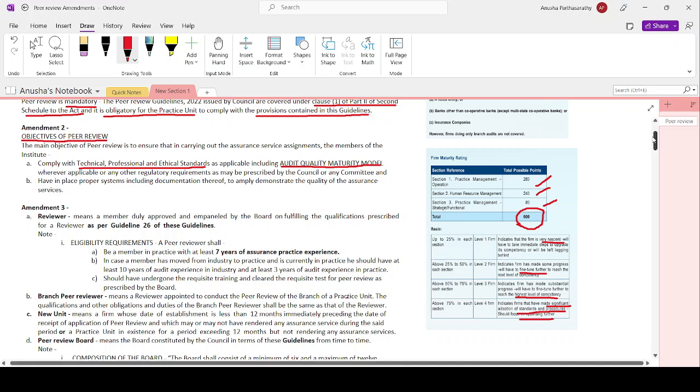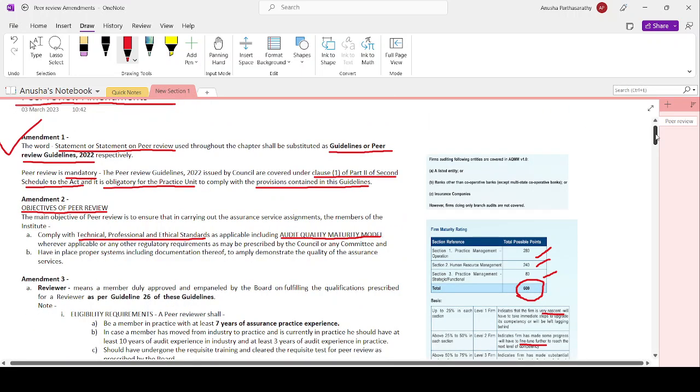Now, this is different from the applicability of peer review. Now let's move on. Generally, version 1 has been released. Based on the guidelines issued by the Institute or the board, this version 1 for now covers the following entities. This is also not for exam.